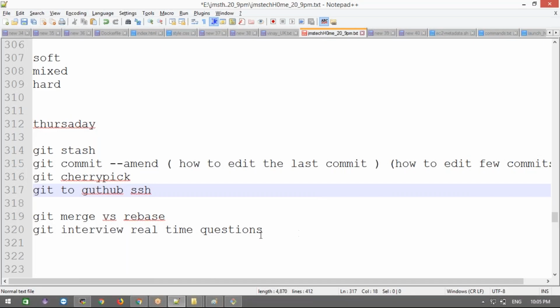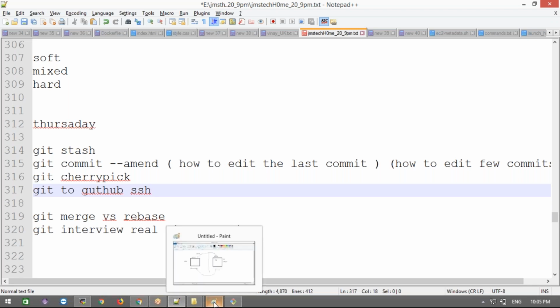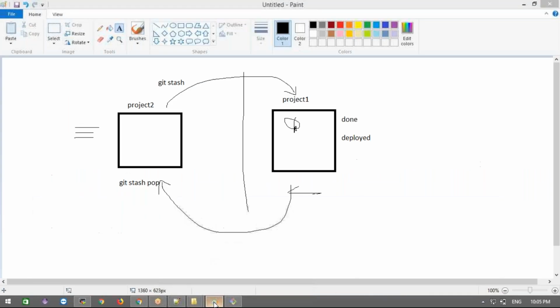Now I skip that rebase. Like a 7, I need to modify, right? It is asking whether you need to rebase or not. I don't want to rebase. I want to skip that. I skip that. Okay. Now the next question is what?